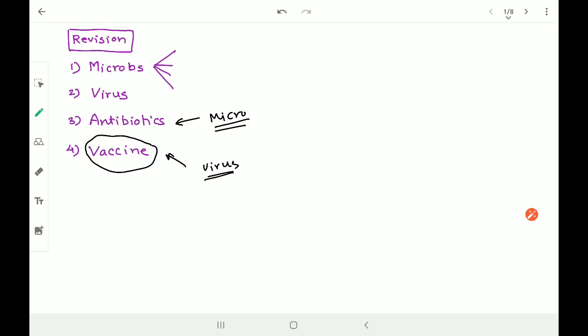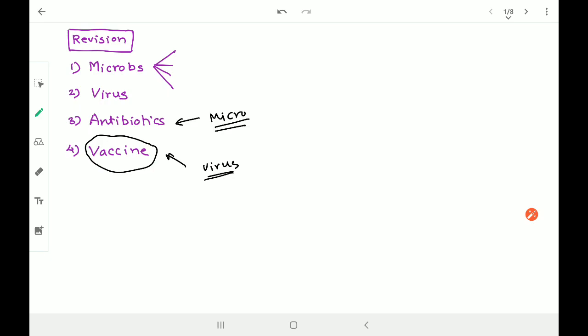So in fact, the vaccine is nothing but a kind of training to our body on how to fight against the virus. It's not considered a demo, but a weak virus is put into our body in the form of vaccine. Okay, so I hope you understood the concept of vaccine.